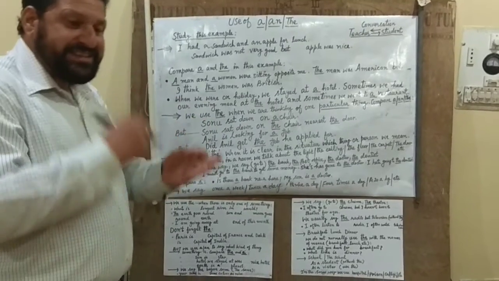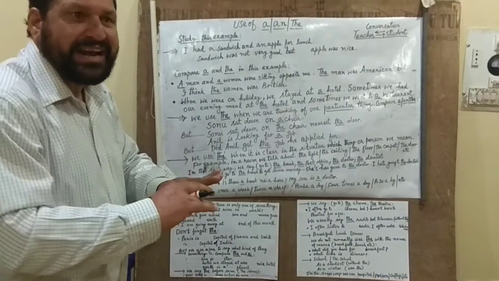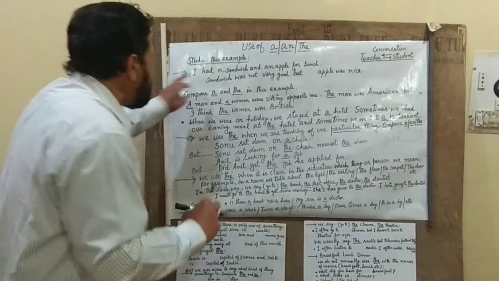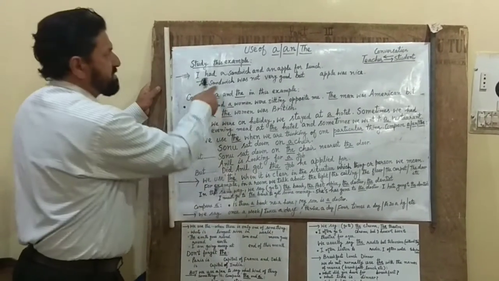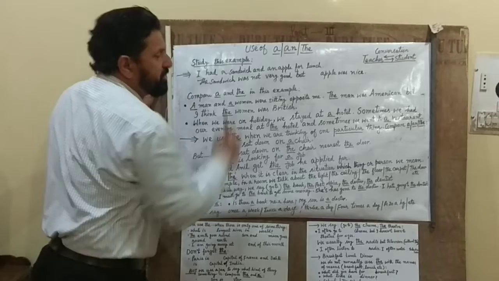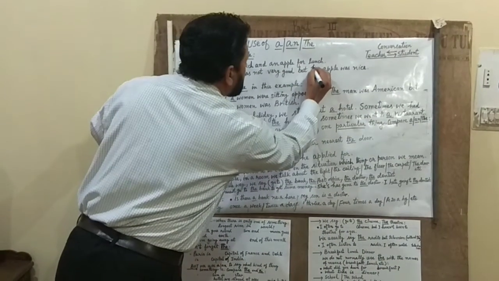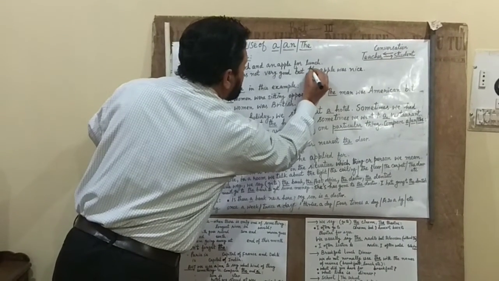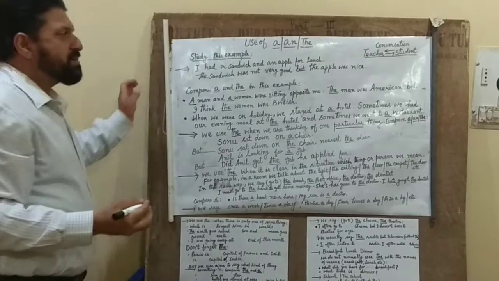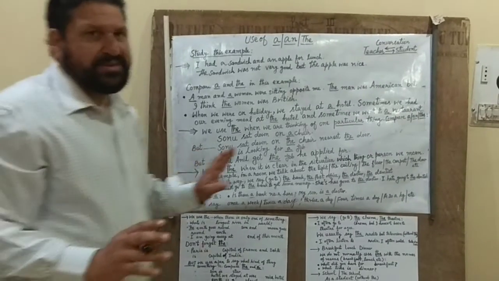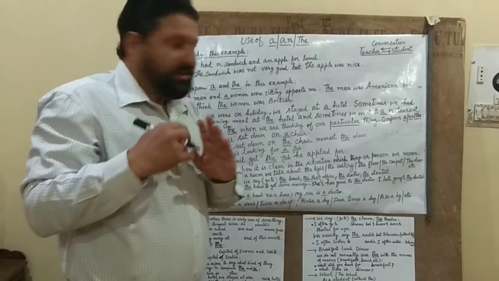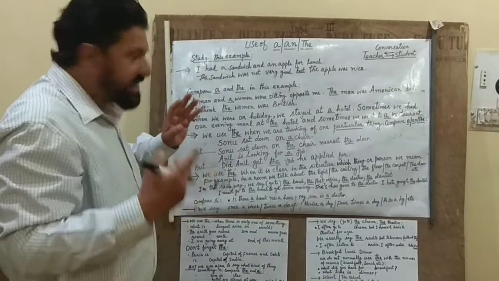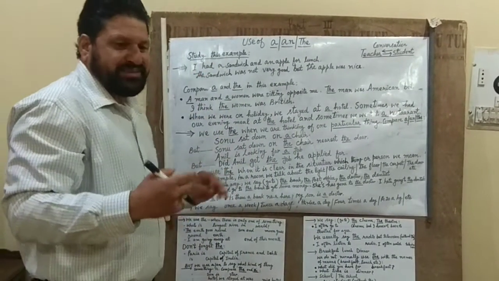That idea has become a particular idea now. He is saying that the sandwich was not very good, but the apple was nice. Study this example.